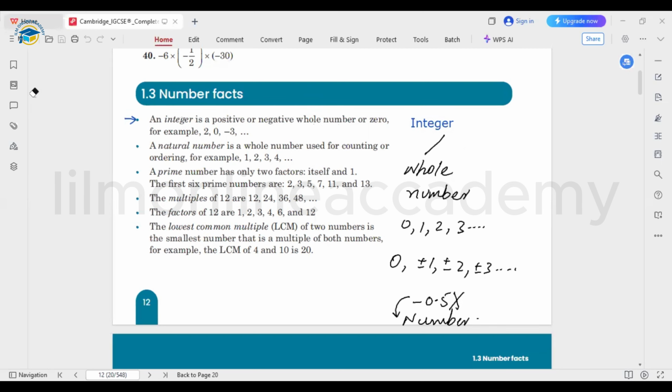Next, natural numbers. Natural numbers are also whole numbers, but they start from 1 directly, and go 1, 2, 3, 4 and so on. Whole numbers start basically from 0, 1, 2, 3, and they are also positive numbers.